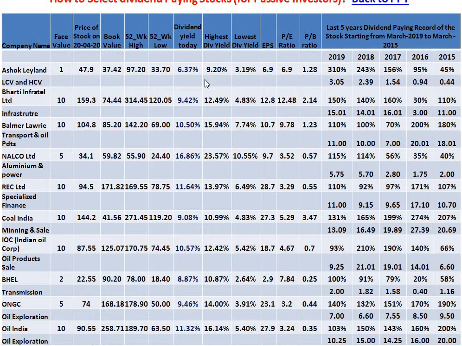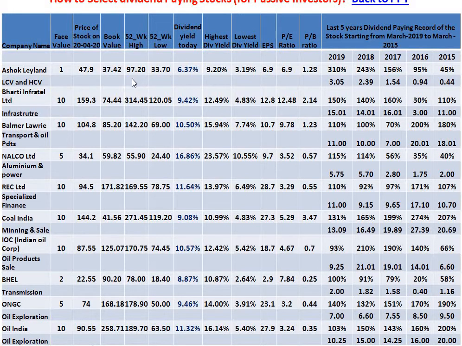When price goes down, like when it was at a low of 33 rupees, at that time when the price is low, if you are buying at 48 rupees, somebody might have bought at 34 rupees. For that person, the yield would have been around 9%, and you are having a yield of 6.37. Or you can wait for some time also. In a few stocks you can wait also. So that's why I have published this data.